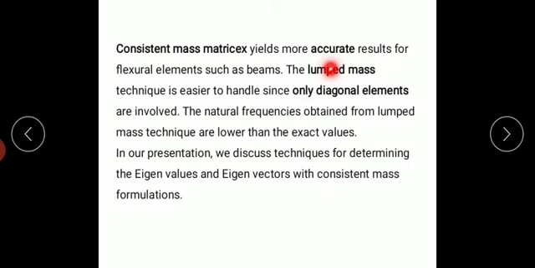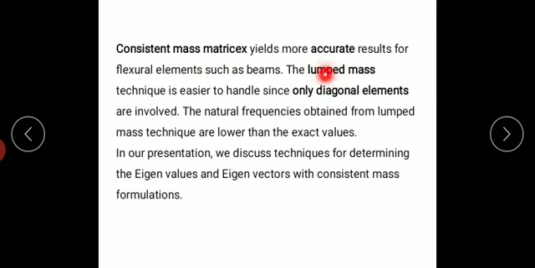But what happens when I consider complicated structures? When you have a complicated structure and you consider a consistent mass matrix, you get more values, the matrix is very big, and the calculation becomes complicated, and getting the solution becomes complicated.